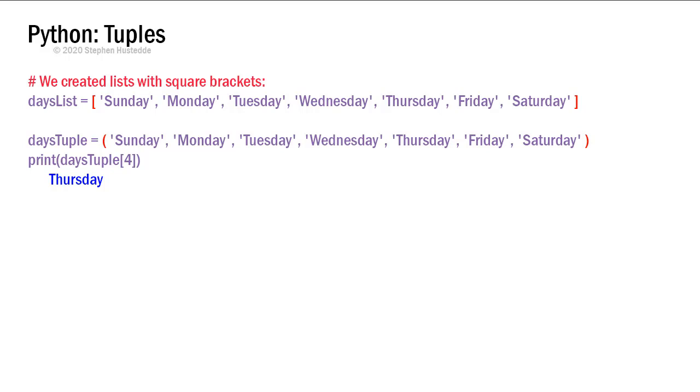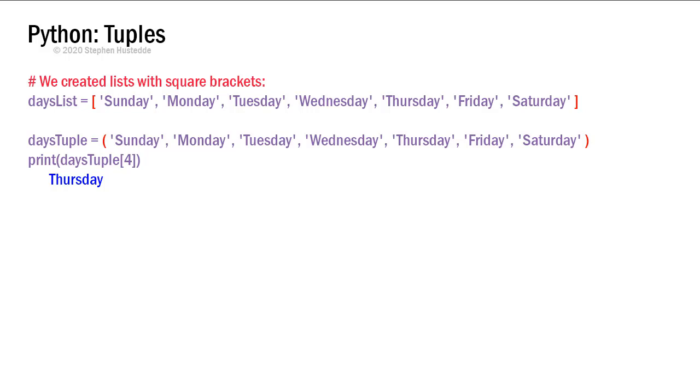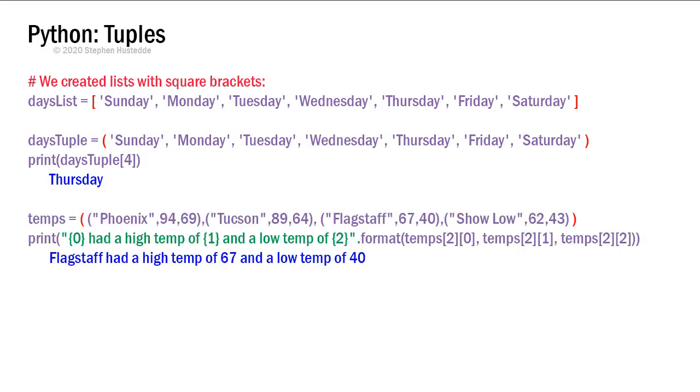Nor can I change the tuple. I could create another tuple and add these values to that tuple, and I can combine two tuples into a third tuple, but I can't change any of the values in a tuple or expand that tuple once it's been assigned its values. A tuple then is what we call immutable. It cannot change. I can also have multi-dimensional tuples, just like we have multi-dimensional lists.